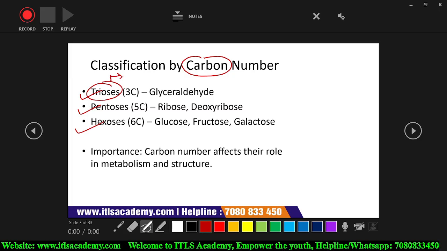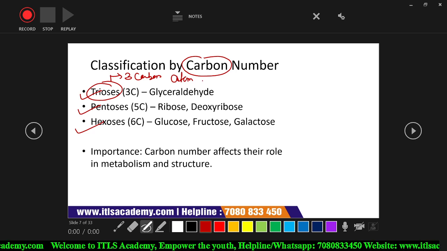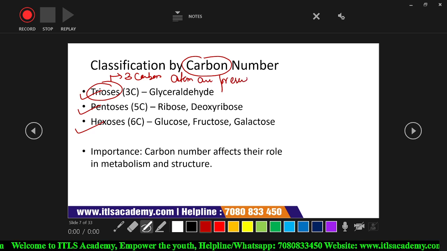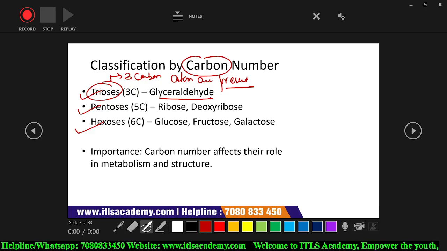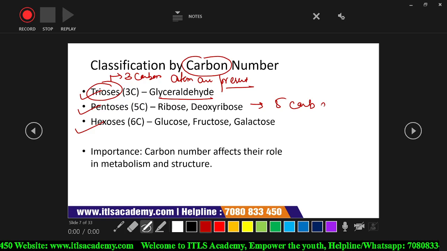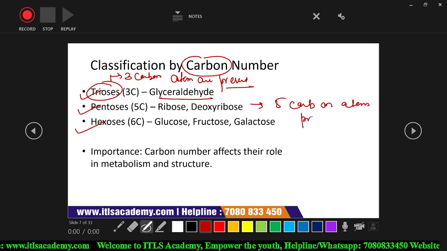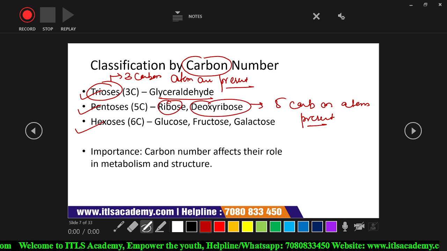Trioses means 3 carbon atoms are present, for example glyceraldehyde, which is a monosaccharide containing 3 carbon atoms. Next are pentoses. Pentoses means 5 carbon atoms are present. Examples are ribose and deoxyribose.